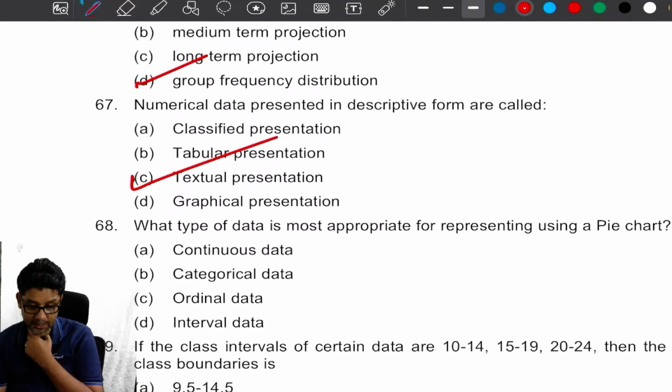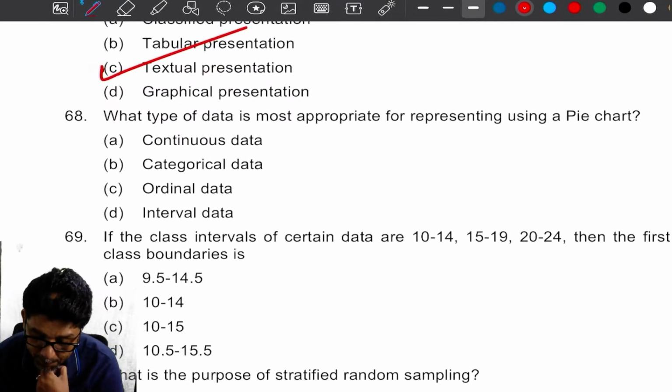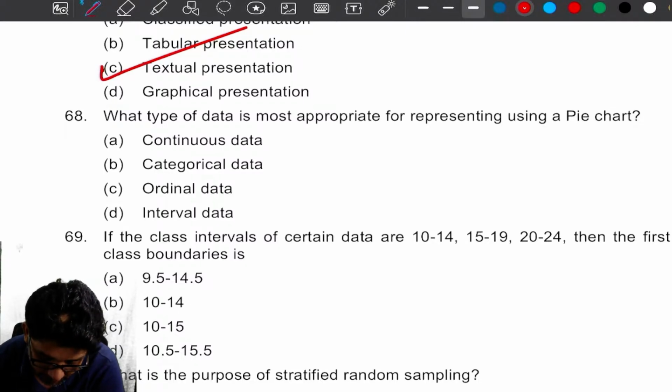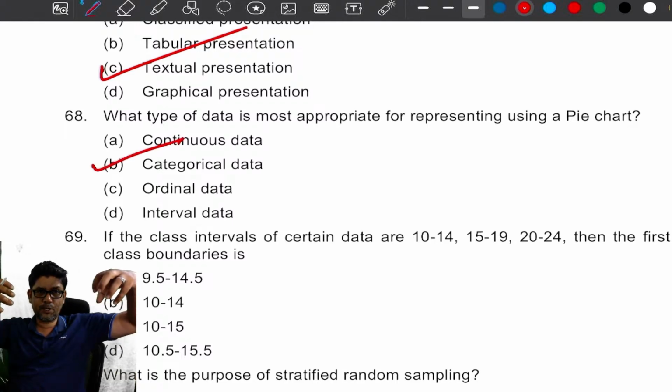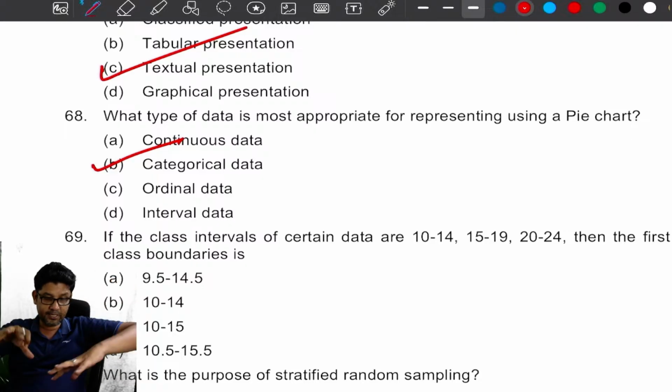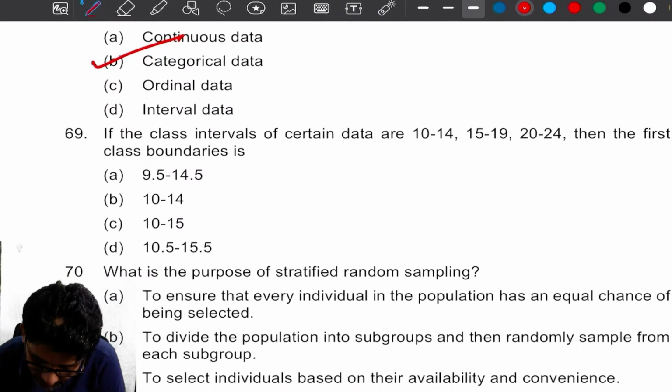Numerical data presented in descriptive form are called textual presentation. What type of data is most appropriate for representing using pie chart? Continuous data, categorical data, ordinal data, interval data. Categorical data. For example, you have income and we can distribute to various categories.